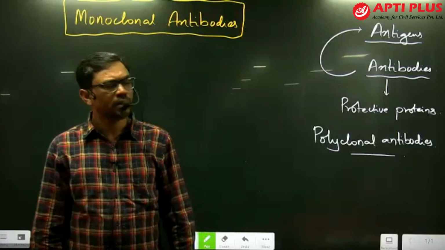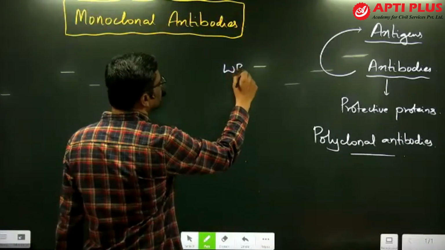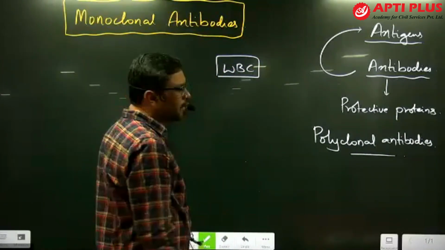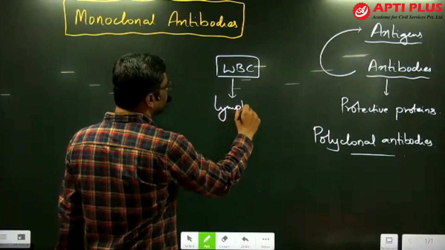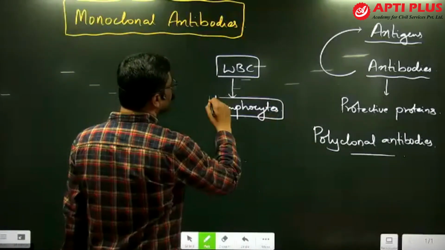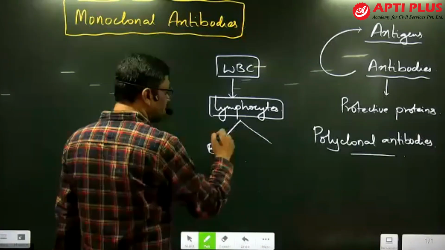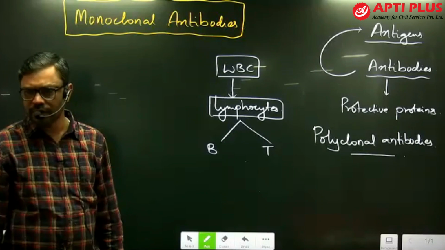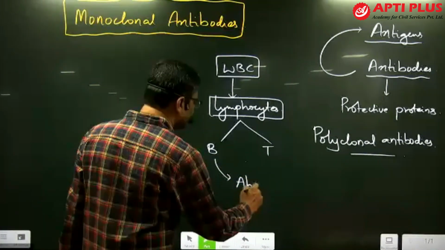Polyclonal means, we have WBC cells, white blood cells. These are the protective cells. In these WBC cells, we have lymphocytes, which release the antibodies. There are two types of lymphocytes, B lymphocytes and T lymphocytes, and the B lymphocytes release the antibodies.